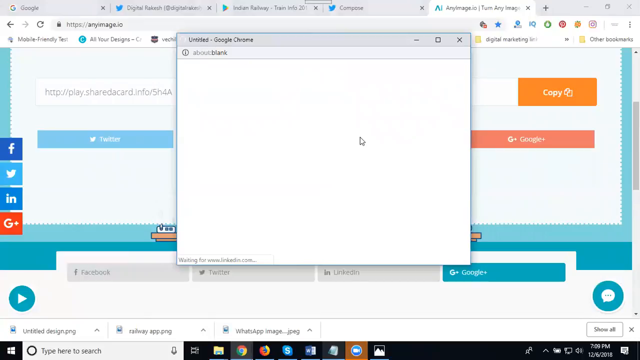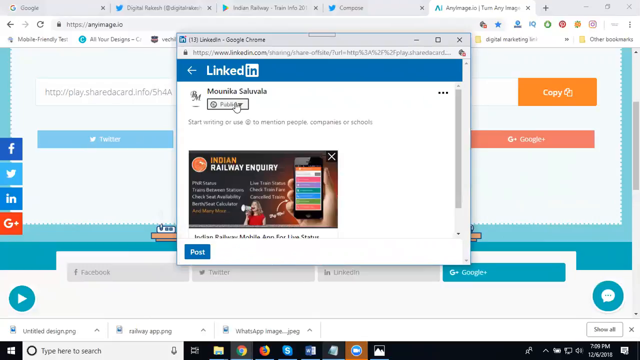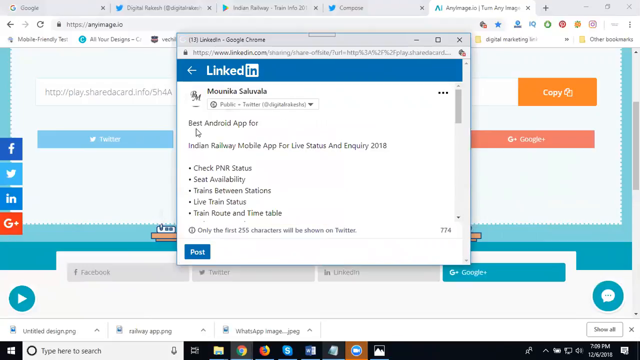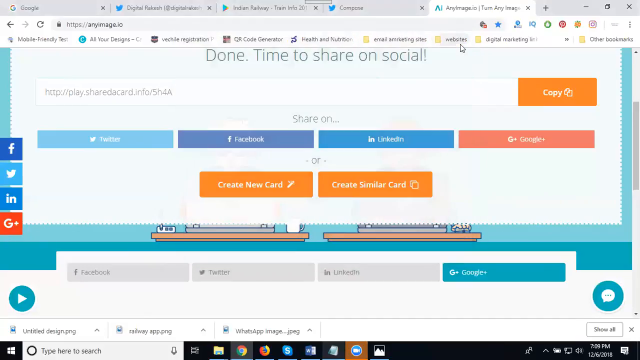Click LinkedIn. Here are the two options. One is that LinkedIn automatically shares to Twitter, so there is no need to click the Twitter option once again. Click this public plus Twitter. First your connections, your friends. Next you can go with the Twitter option. Now click post. Done. It's public plus Twitter.